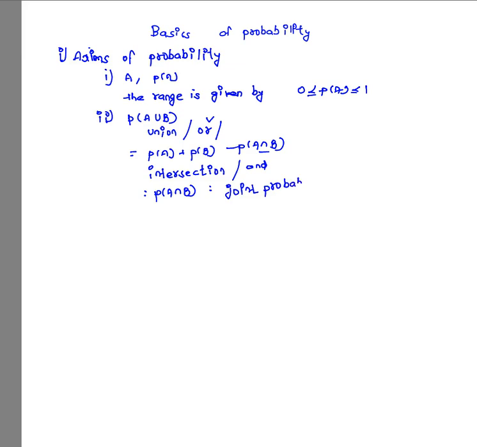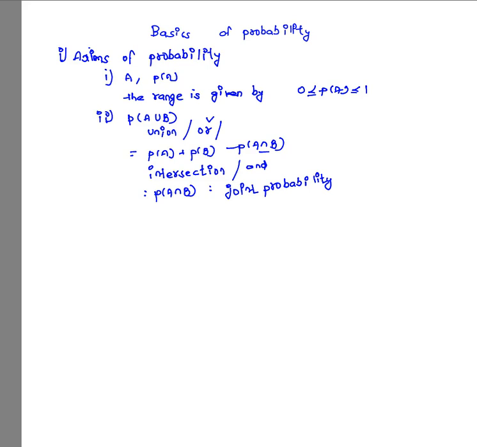Let me give a little bit of a definition for this joint probability. Joint probability is the probability at which both the events occur together. That means A and B are two events which we have named A and B, and the joint probability is given by P of A intersection B, or the probability of occurrence of A and B together is called the joint probability.